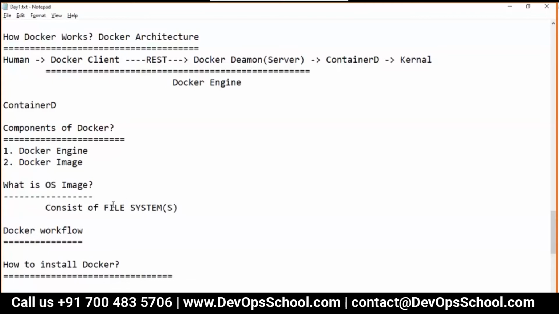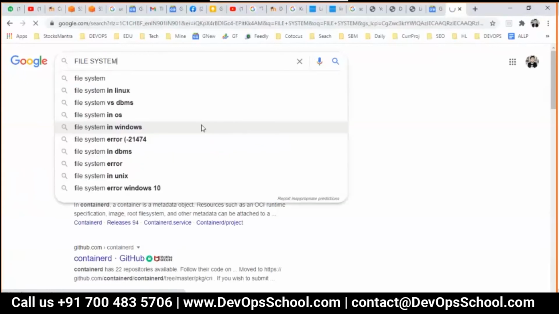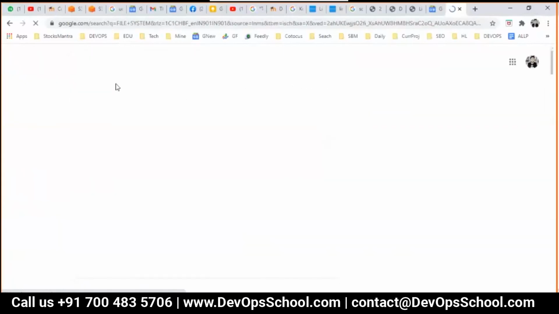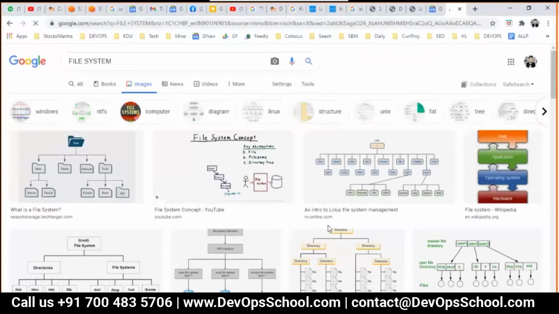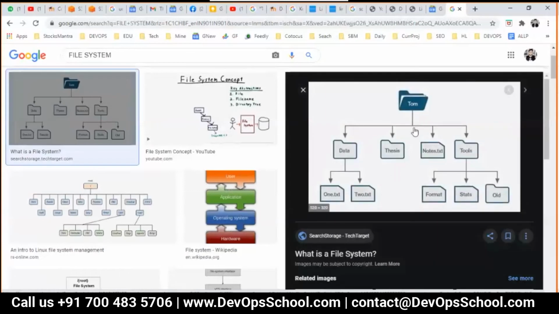Now guys, what is a file system? Let's say I don't know the file system, so I'll put it in Google, and then I go to the image section, and see, wonderful. So guys, this is one file system: directory, then subdirectory, and then file. Simple.